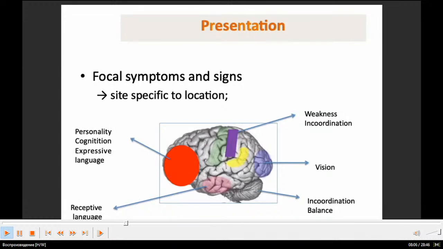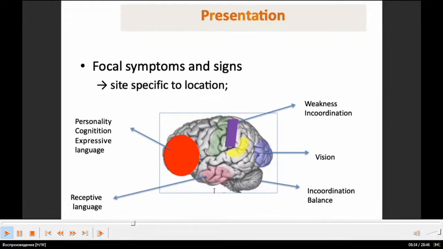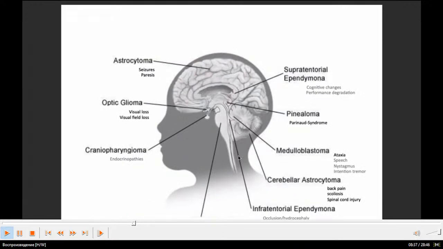Each of the lobes has its own functions. Parietal lobe, weakness and coordination problems. If the tumor is in the occipital lobe, there is a problem with vision. In the cerebellum, coordination and balance. If in the temporal lobe, receptive language. So again, you can see here supratentorial tumors, infratentorial tumors, spinal tumors.